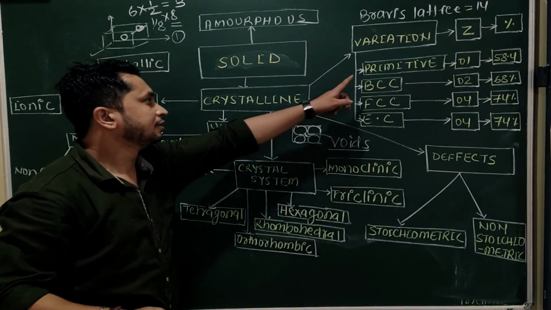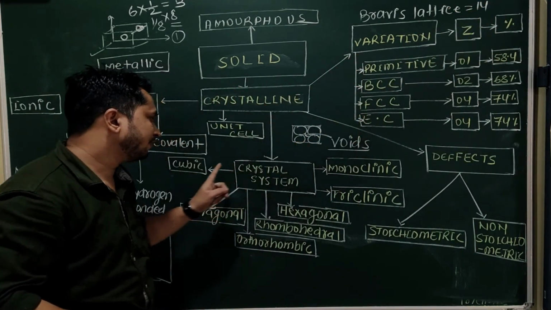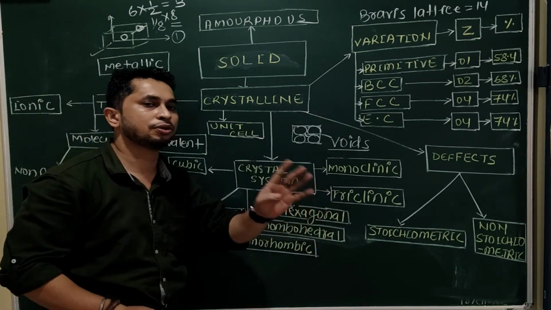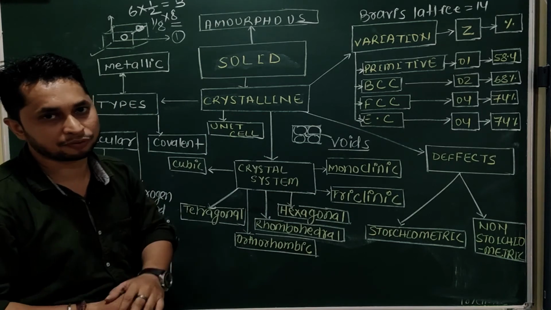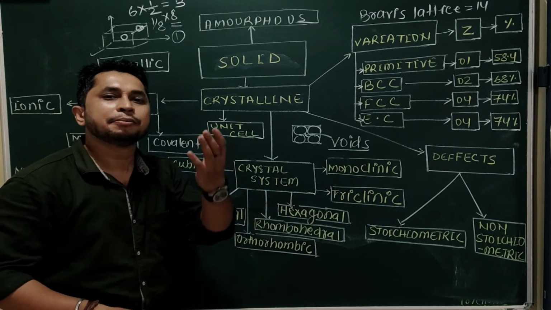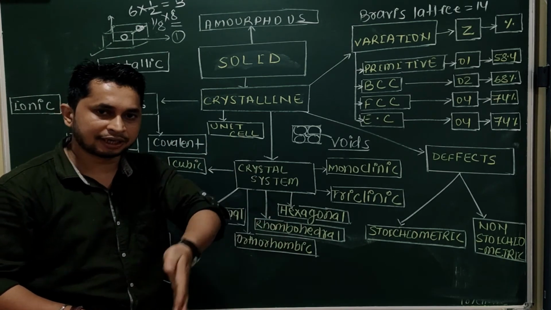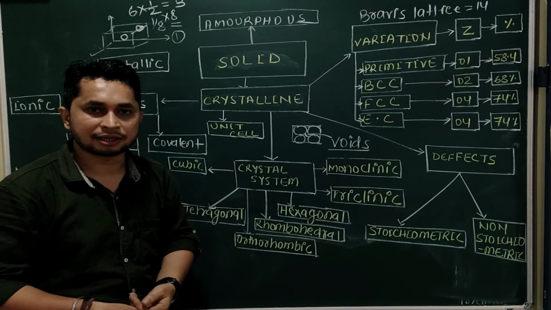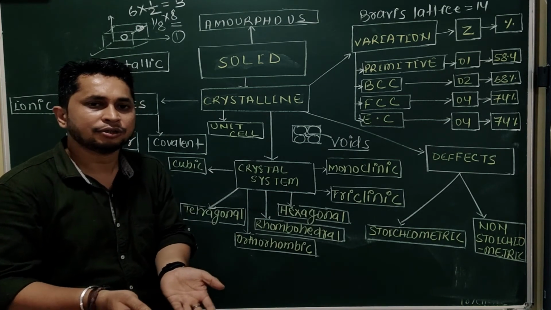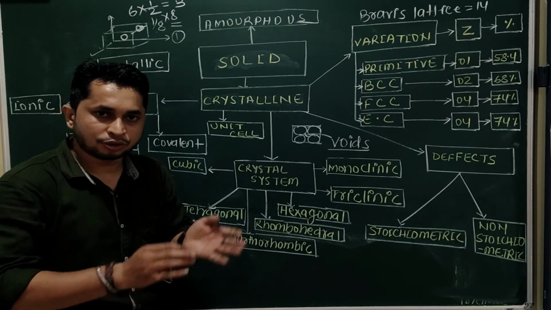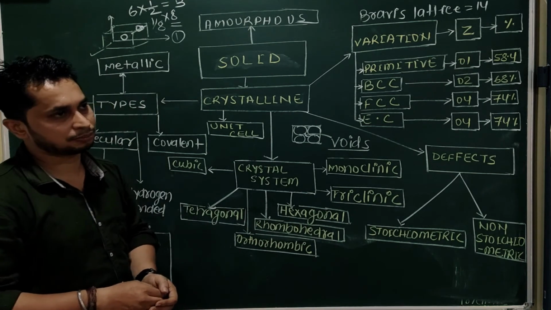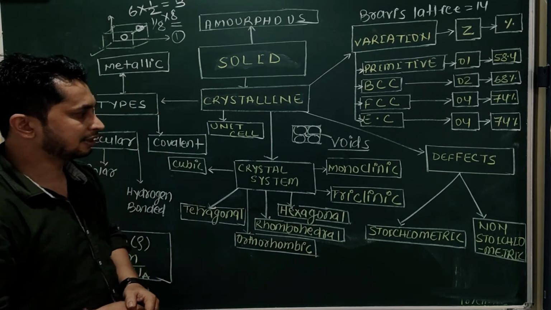What I am saying is that these are the variations. If each type is showing 4 types of variation, that means these 7 types will show a total of 28 types of variation, but 28 types of variation are not observed. Why? Because after a certain arrangement, the same types of arrangement are repeated, just like in isomerism. So that is why we do not count them. Out of those 28, only 14 types of arrangement are possible. They are known as the 14 Bravais lattices.